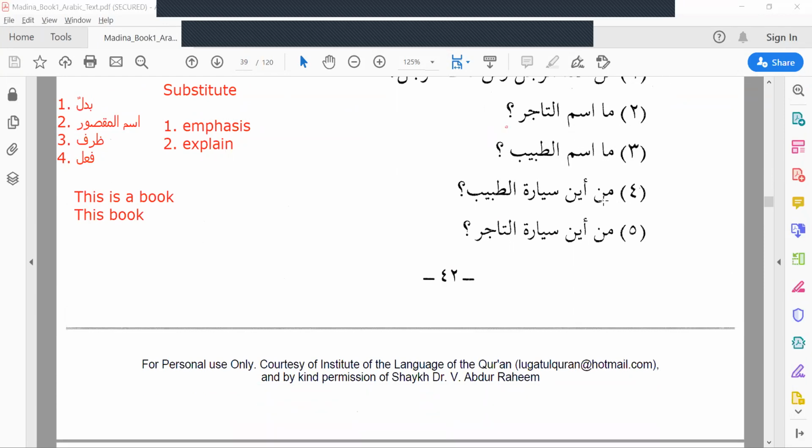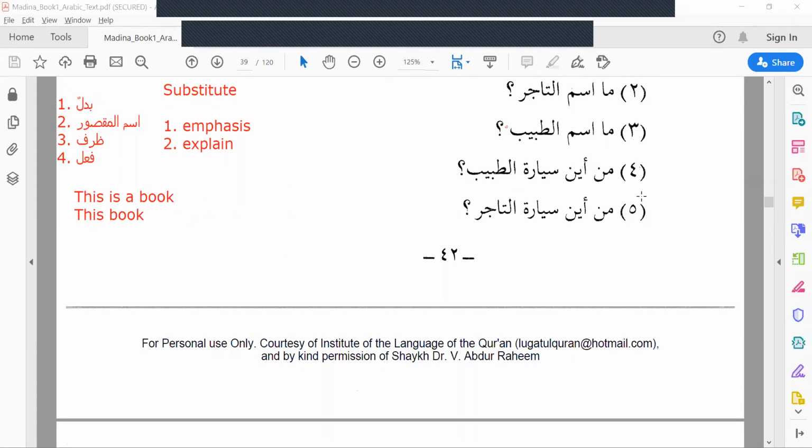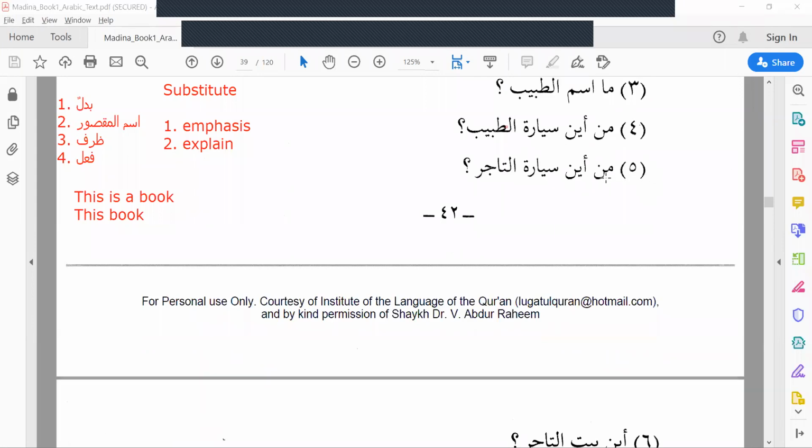Fourth question, Min aina sayyaratu tabibi. Min aina means from where. From where is the doctor's car? Sayyaratu tabibi means doctor's car. You have to answer. Take the answer from the lesson.